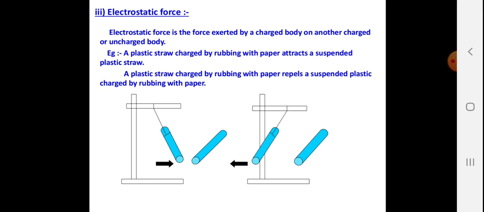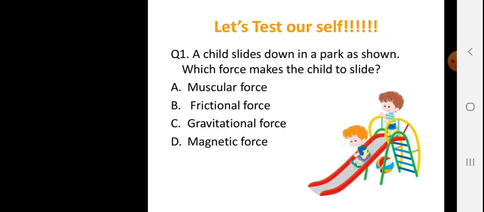Electrostatic force. Electrostatic force is the force exerted by a charged body on another charged or uncharged body, simply by rubbing one body with another. For example, a plastic straw charged by rubbing with paper attracts the suspended plastic straw. A plastic straw charged by rubbing with paper repels the suspended plastic straw charged by rubbing with paper. Because if one is charged and the other uncharged, they attract. If both are charged, they will repel each other.